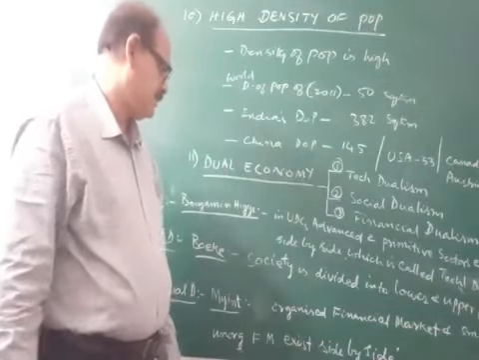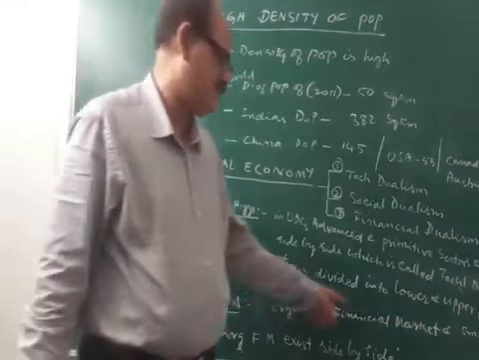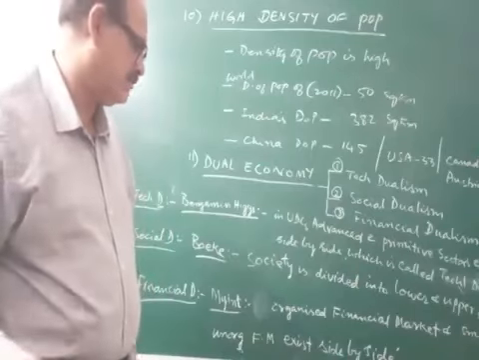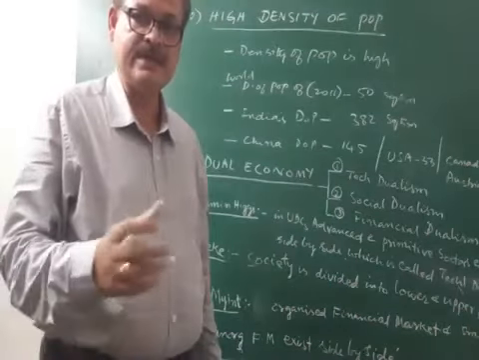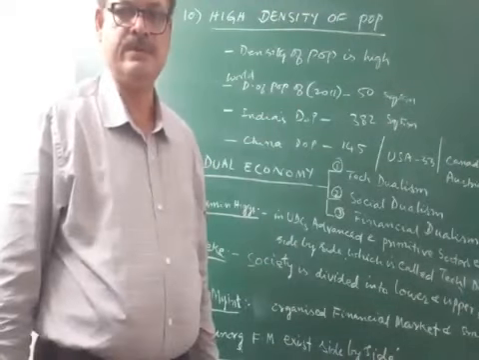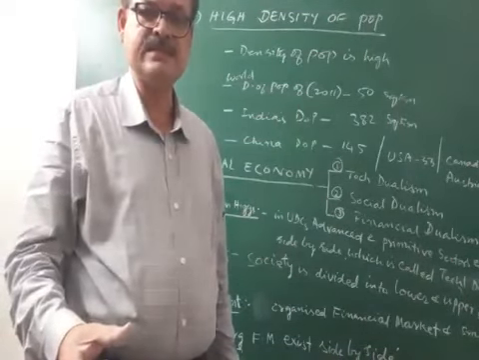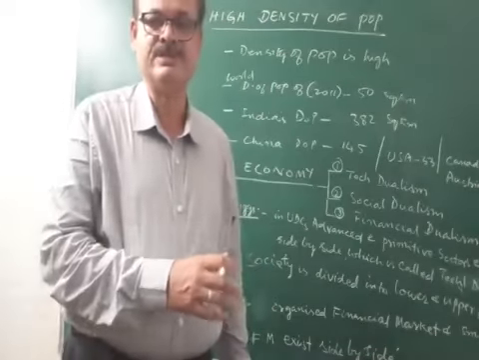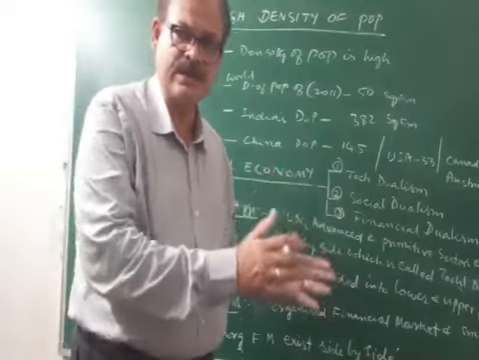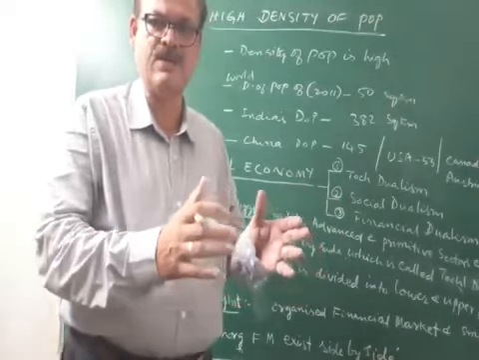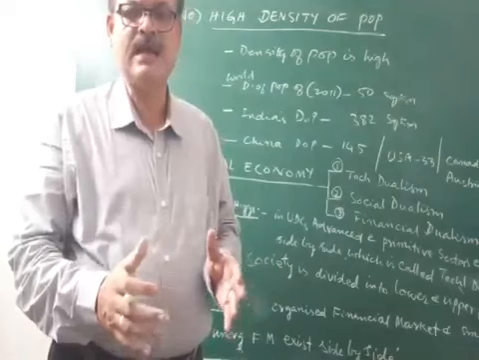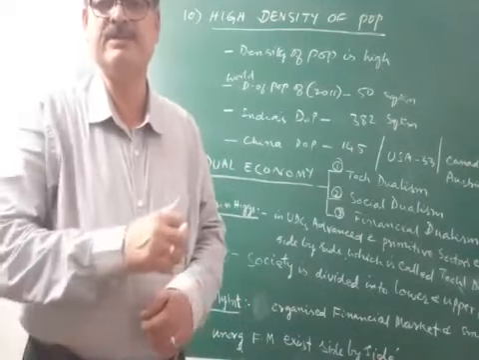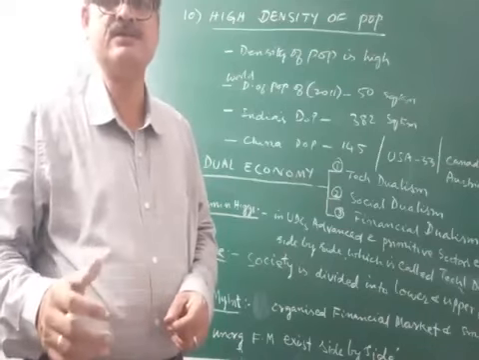Next, according to Myint, organized financial markets and small, unorganized financial markets exist in the economy side by side. As this is related to finances, financial dualism can be seen here. Organized financial markets are there, working properly in an advanced way. Unorganized small financial markets are also there in the economy, and they exist side by side. That is financial dualism.